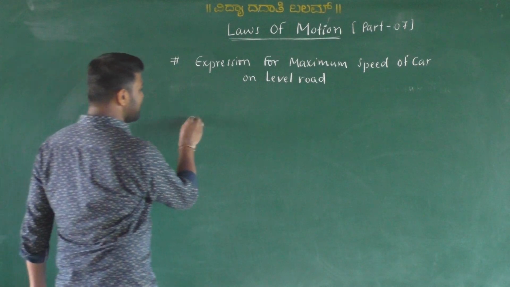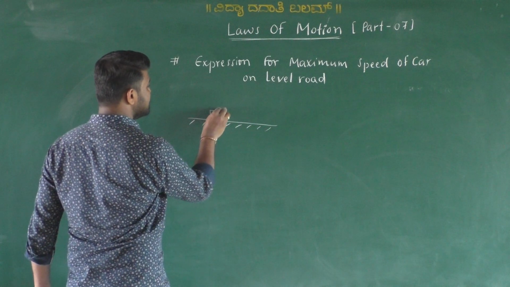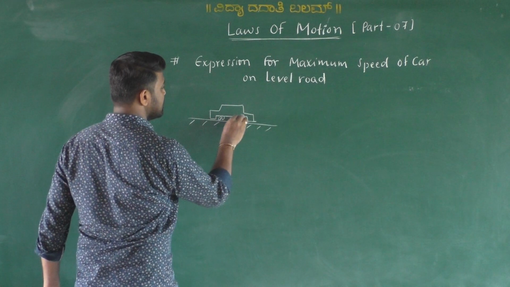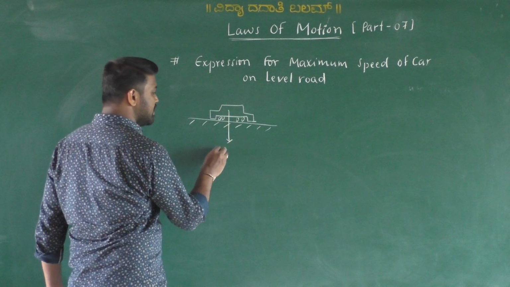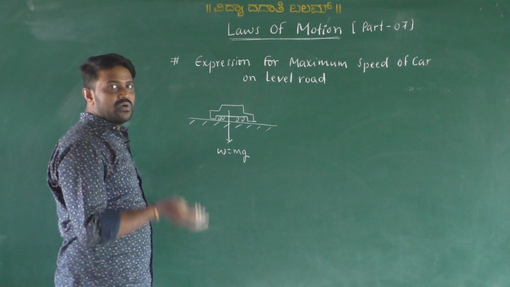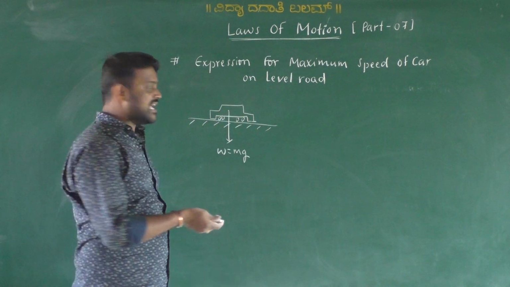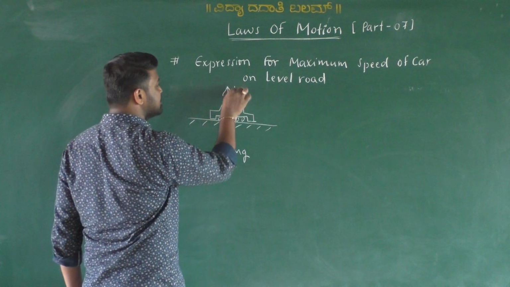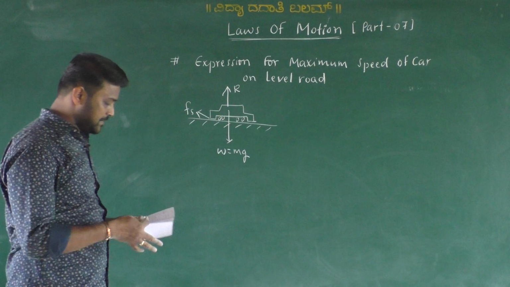Let us consider a flat road. A car is resting on the flat road. This car has some weight, that is called W equals mg. The car also has a normal reaction, because the car and the road are in contact. The road provides a force on the car acting vertically upward. This is called normal reaction R. Then friction comes into play, which I take as Fs.